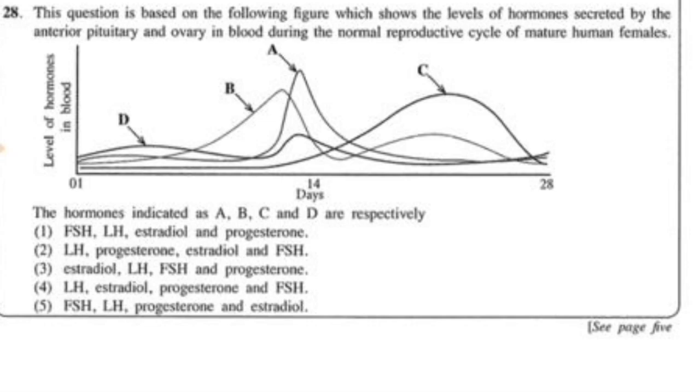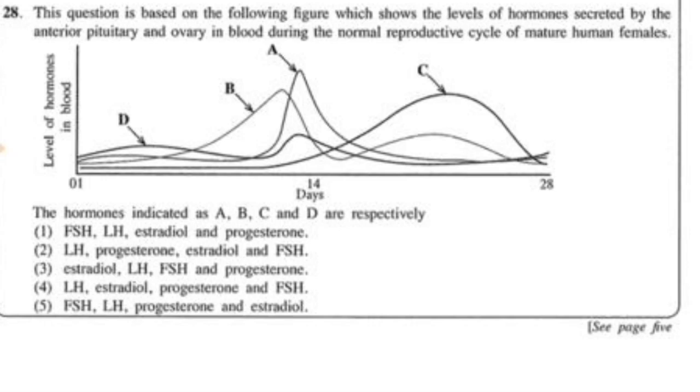Then again before the 14th day, the estradiol levels increase too. So always remember, before the 14th day, the topmost one is LH and just below that is estradiol. So by that observation we can see the answer is answer number 4. Then considering the other two hormones, after the 14th day the secretion of progesterone increases. C is progesterone and D is FSH. Answer is answer number 4.